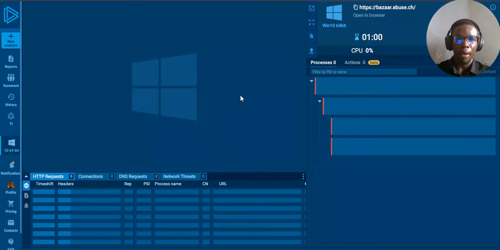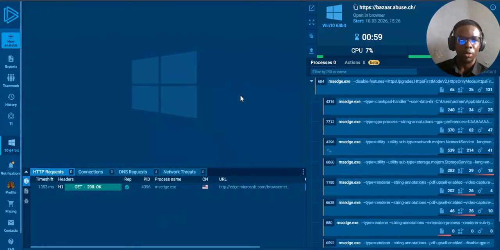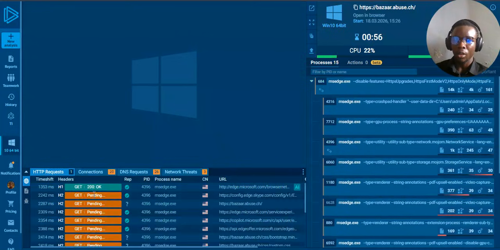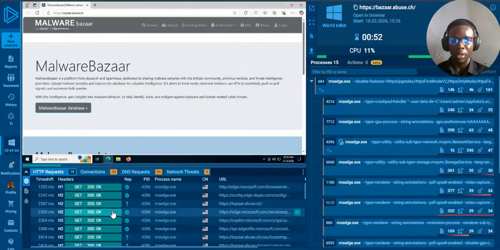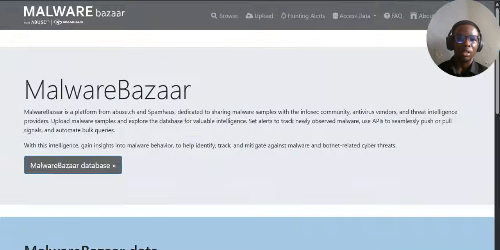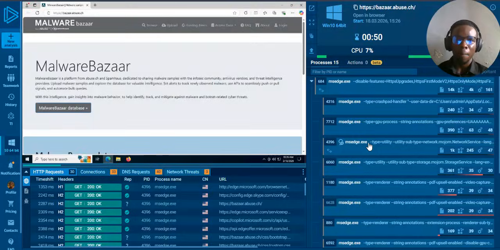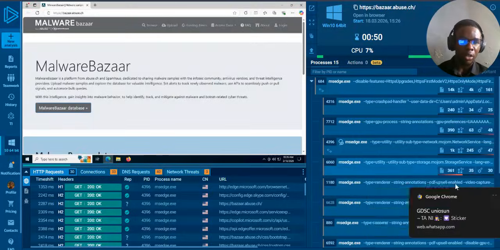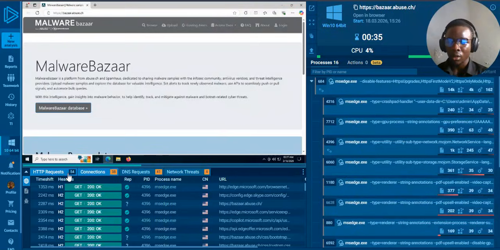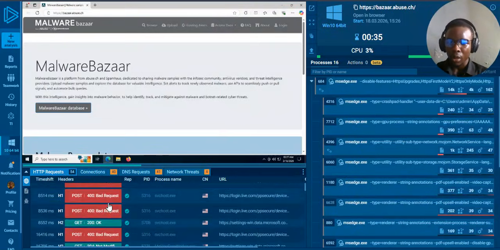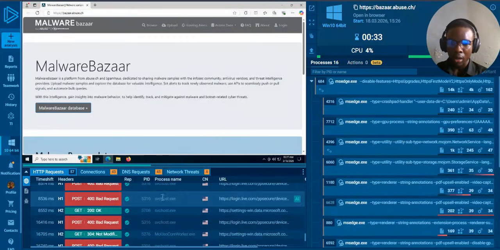Okay, now I guess you should be able to find something tangible from this. Okay, HTTP request 200. All right, 200. If you have your fundamentals, you should know what all this network stuff means. All right, this is the MalwareBazaar. As you can see, it is the same here. Now we have a lot of executable files here. It found a lot. That's 15. Process 15, 16. Still processing. Now the HTTP requests we have here are all working. Bad request. Why? All right, this one is not loading.